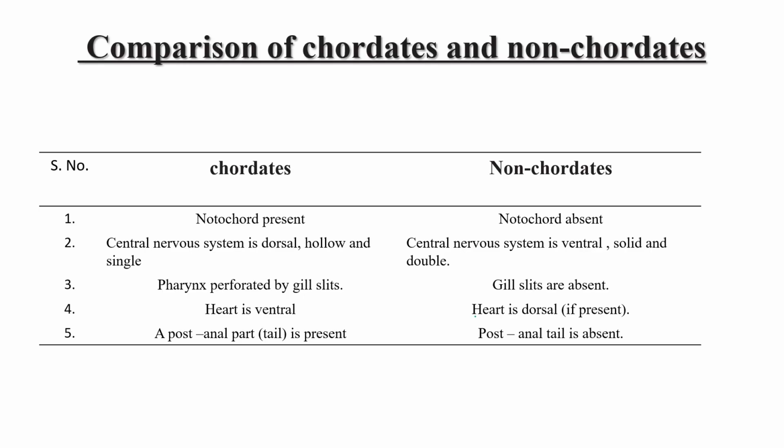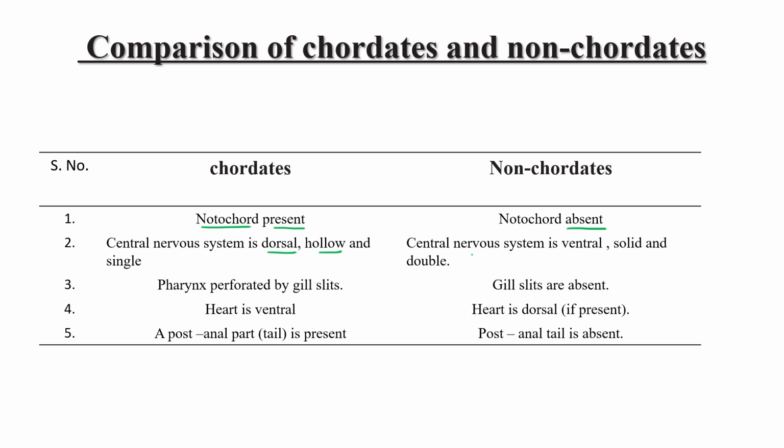Now let's compare chordata with non-chordata. In chordata, notochord must be present, while in non-chordata, notochord is absent. In chordata, the central nervous system is dorsal, hollow, and single. Just now we have learned about it, right?